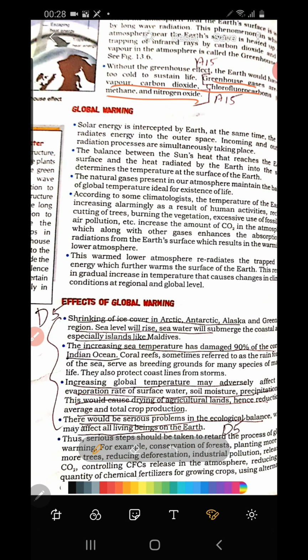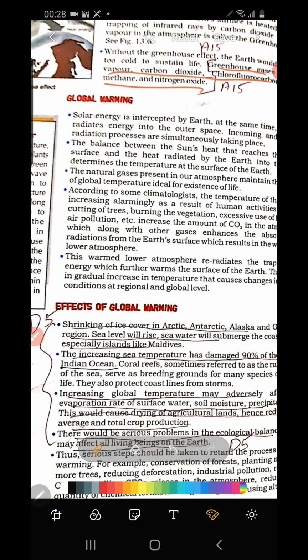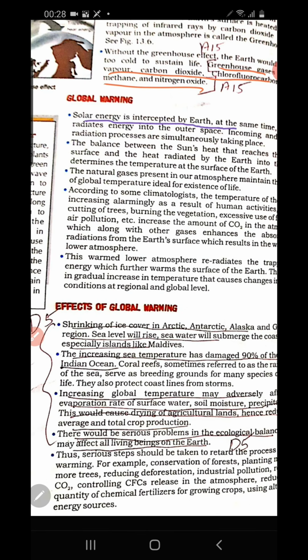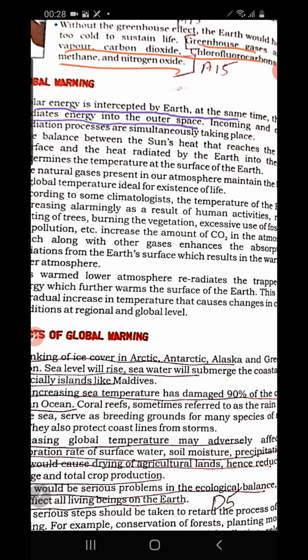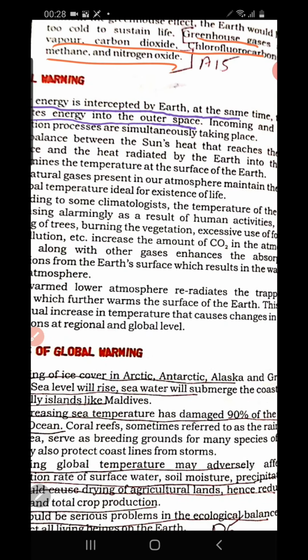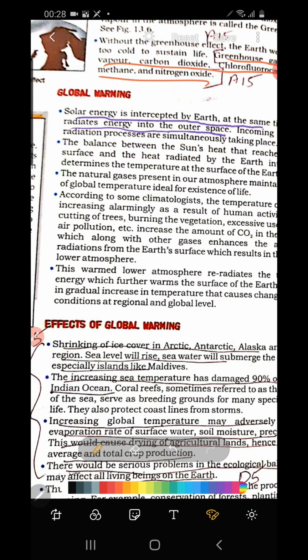Then next, global warming. This we already discussed. Solar energy is intercepted by the earth, and at the same time the earth radiates energy into outer space, the incoming and outgoing radiation process. So children, you don't have to go through all the points, you only have to understand the main point.